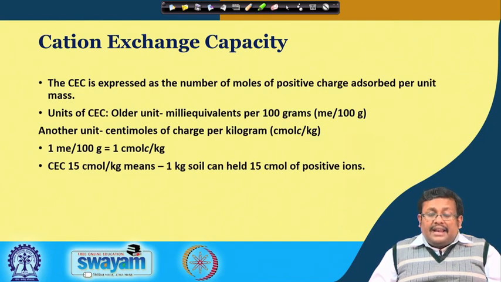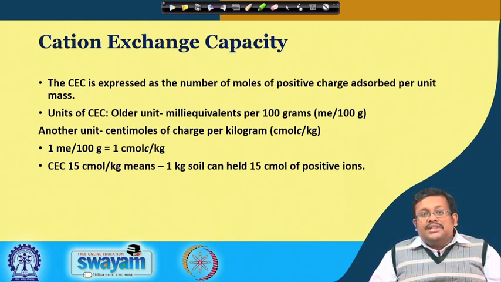So, cation exchange capacity also sometimes indicates the fertility status or nutrient enrichment status of the soil. It is expressed as the number of moles of positive charge adsorbed per unit mass of soil.